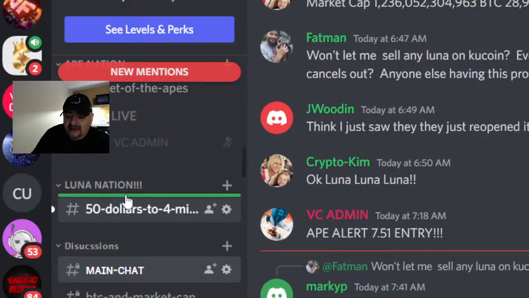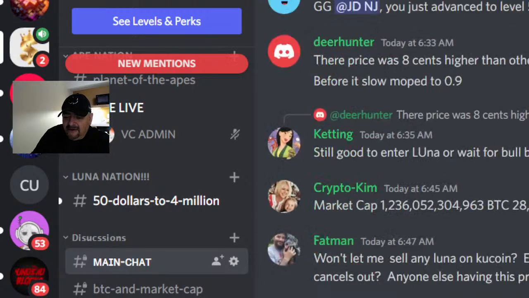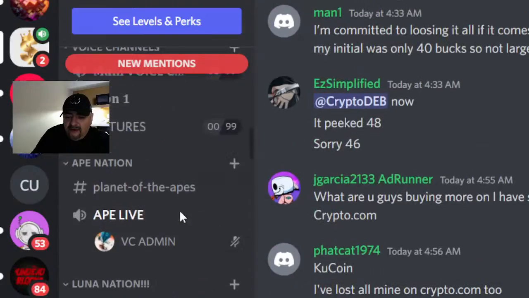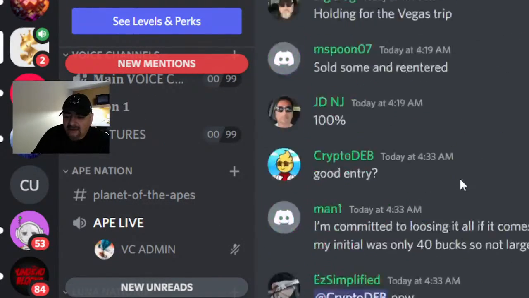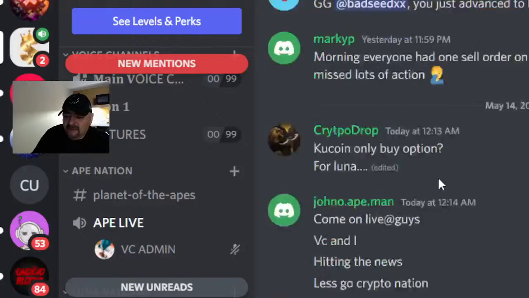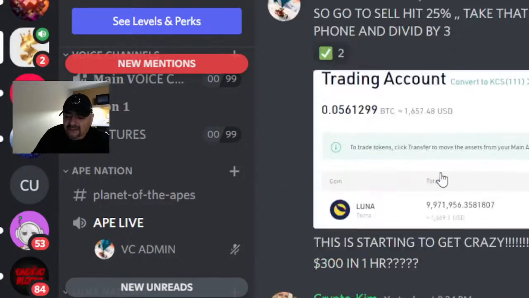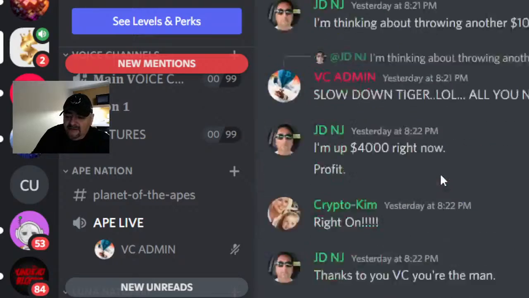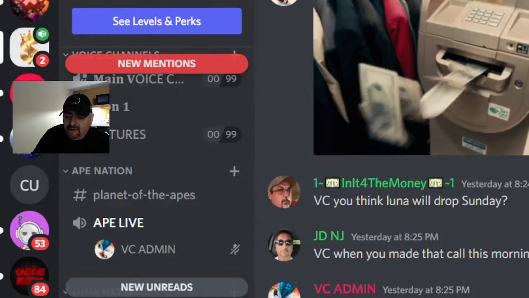The main chat is popping. Let's take a look here. As you can see, guys, everyone's excited here to move around and see what's happening. There's a lot of people in here chopping it up, people sharing charts and information. We're printing money, like literally over here. We're literally printing money, guys.